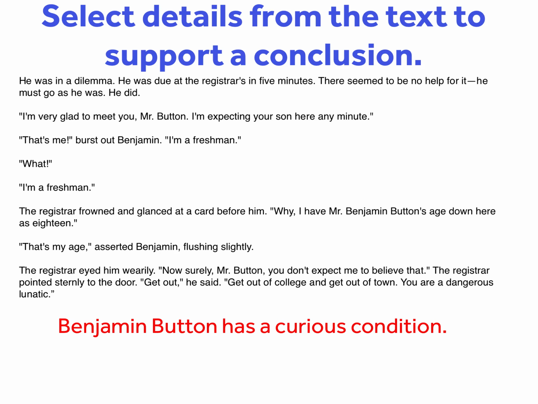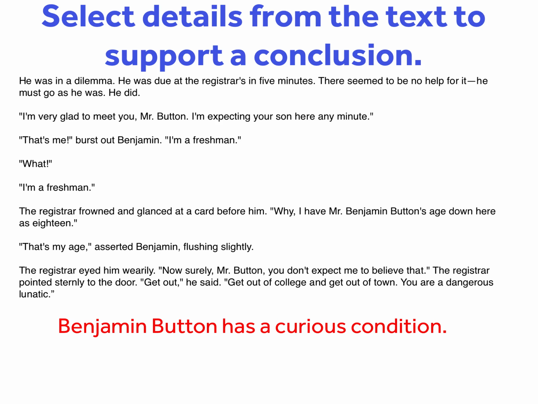The registrar frowned and glanced at a card before him. Why, I have Mr. Benjamin Button's age down here as 18. That's my age, asserted Benjamin, flushing slightly. The registrar eyed him wearily. Now, surely, Mr. Button, you don't expect me to believe that. The registrar pointed sternly to the door. Get out, he said. Get out of college and get out of town. You are a dangerous lunatic.